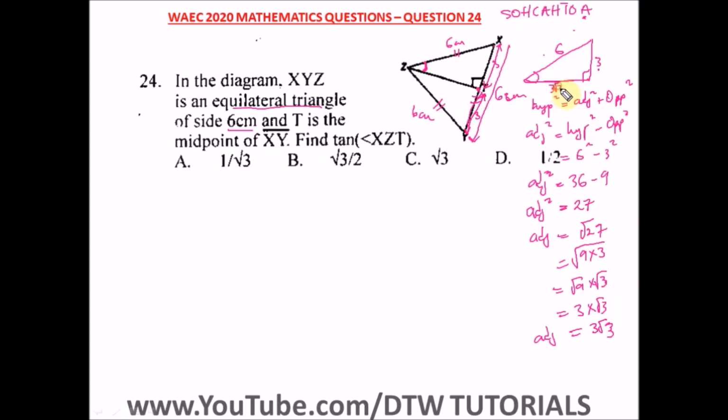So now to get our angle, tan of this angle here is what? Opposite over adjacent. So tan of angle XZT is equal to what? Our opposite is 3 over adjacent, which is 3 root 3. From here, this 3 can cancel out this 3 here, and we're left with 1 over root 3. So this is our answer. The tan of this angle is 1 over root 3, and our right option here is option A.